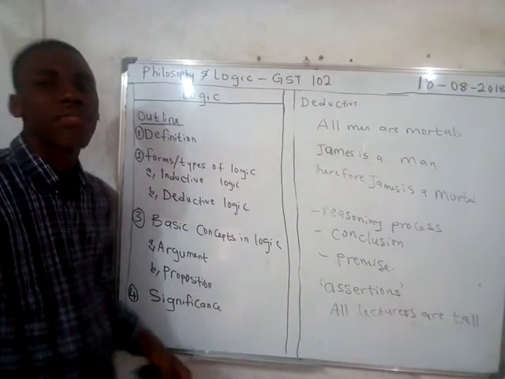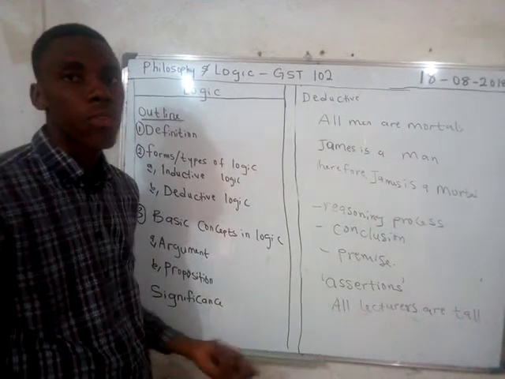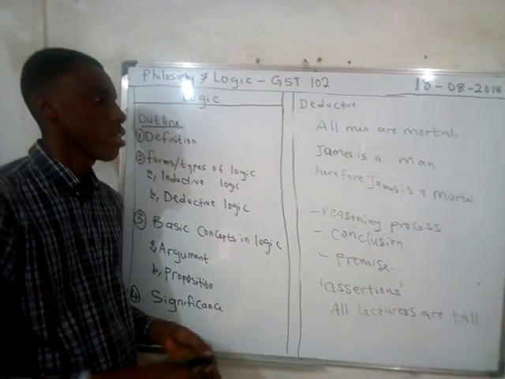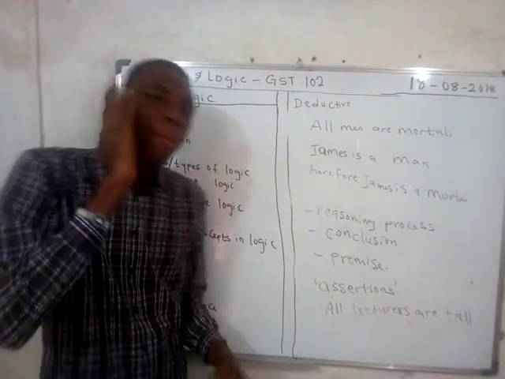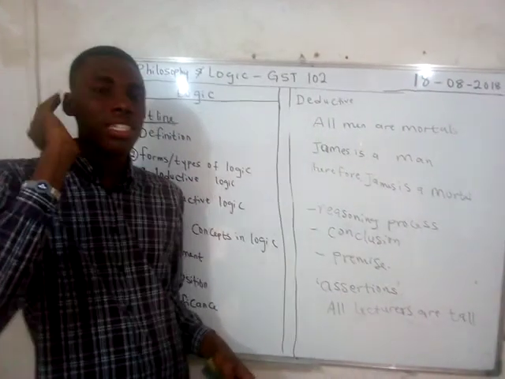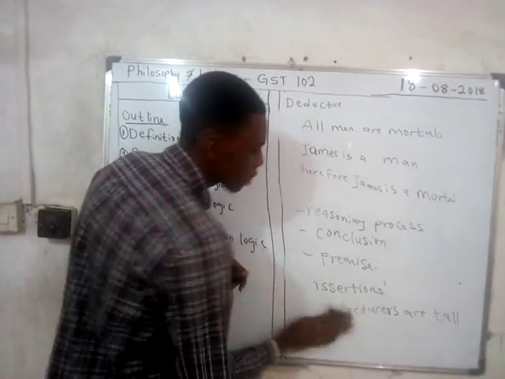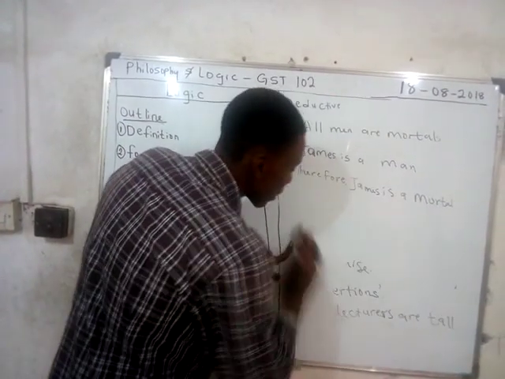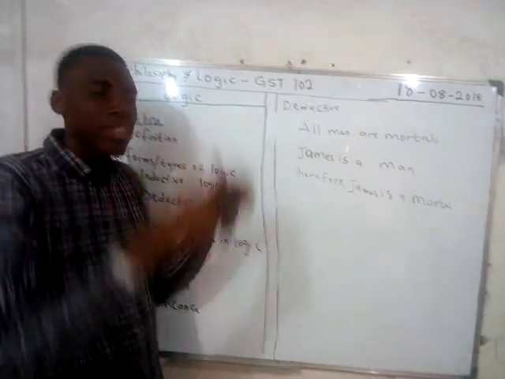Now, what is the significance of logic as a field? What is the importance of logic to the human race? Logic is used to make systematic judgment. When you say systematic judgment, it is a judgment that follows a process, a system, and you arrive at that judgment.